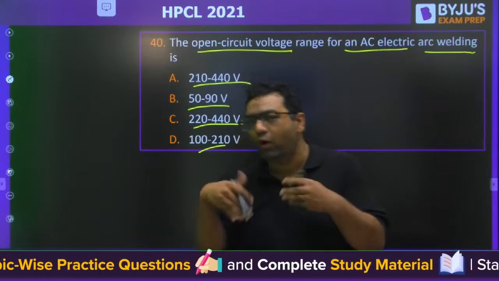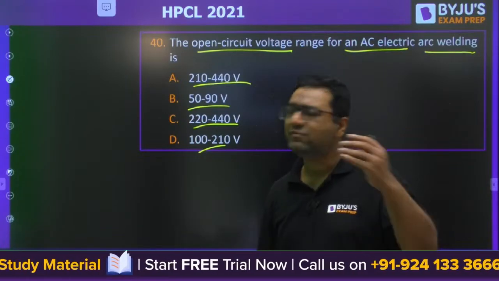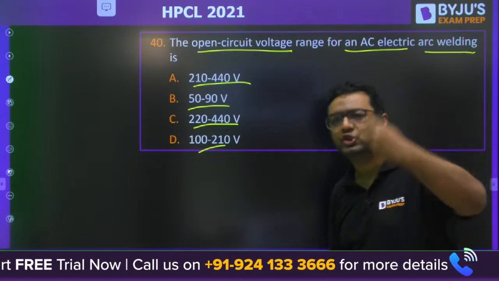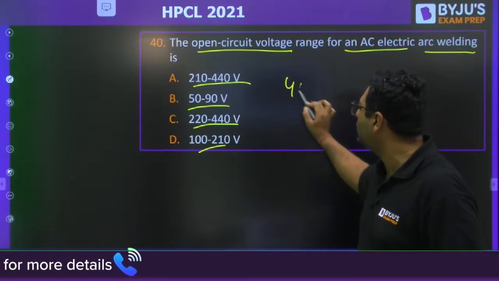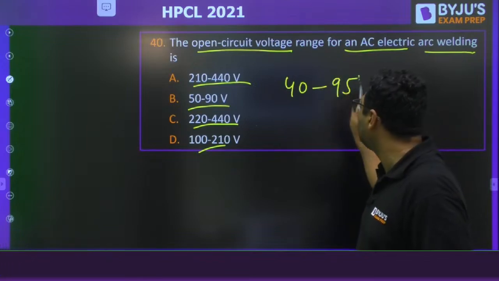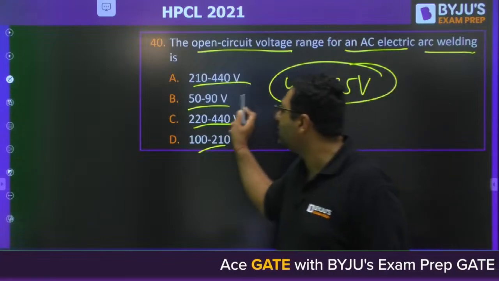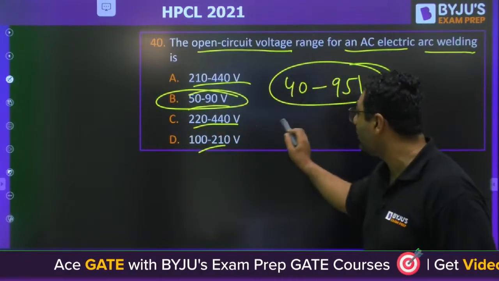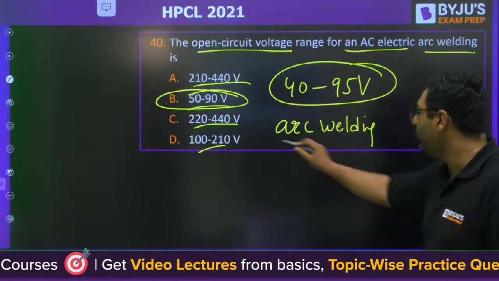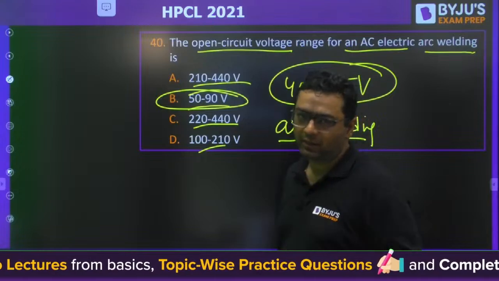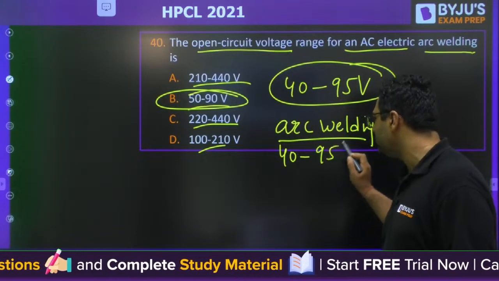Even if you want, you cannot make a mistake if you have any idea of the process. If you have not studied anything, you just see the questions of arc welding. You will never find a value beyond that. You will find all the values from 40 to 95 volts. So just by that you can answer that this is 50 to 90 volt. They are talking about arc welding. Arc welding is a process which is said to be high voltage and low current. So here the voltage value lies from 40 to 95 volts generally.